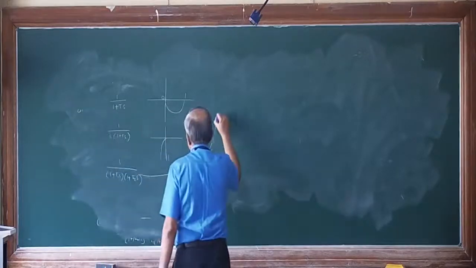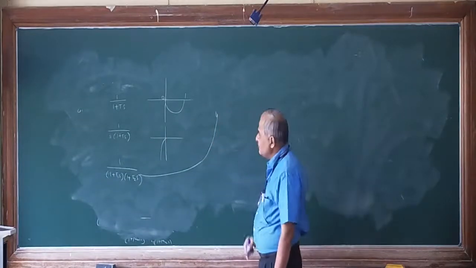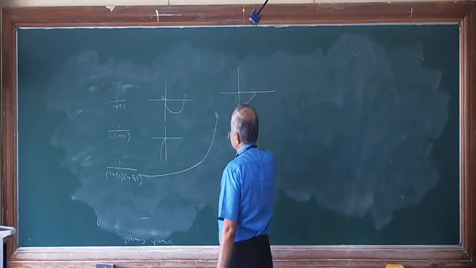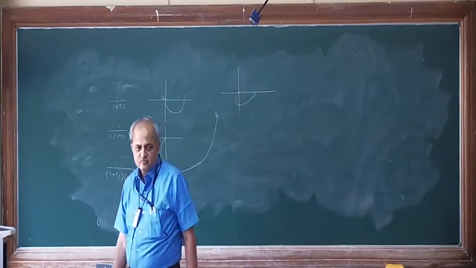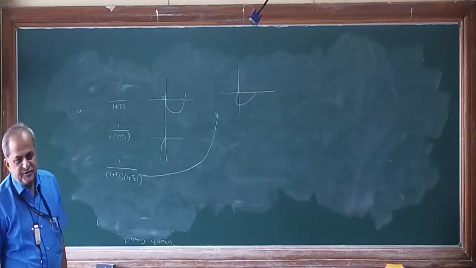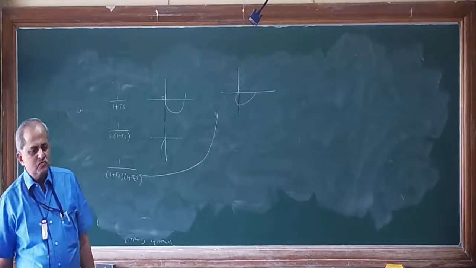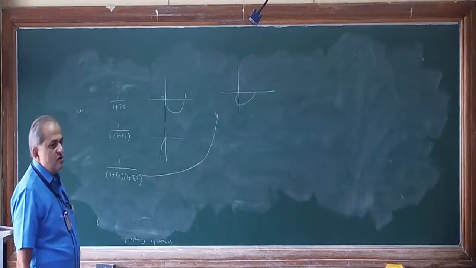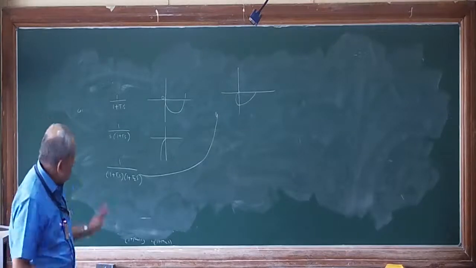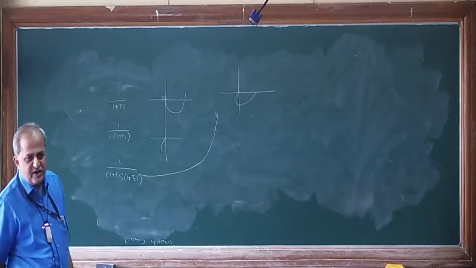This problem I will try to compare with this. See here, this problem is something like this. So these are called standard polar plots. I will modify this plot slightly.